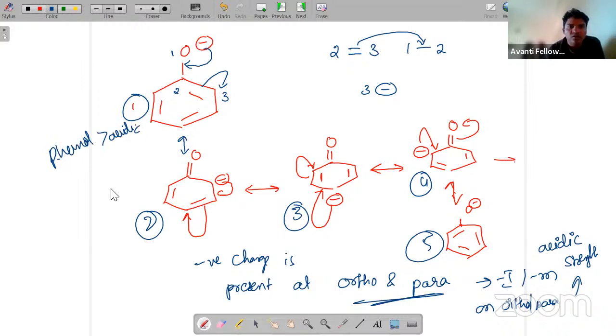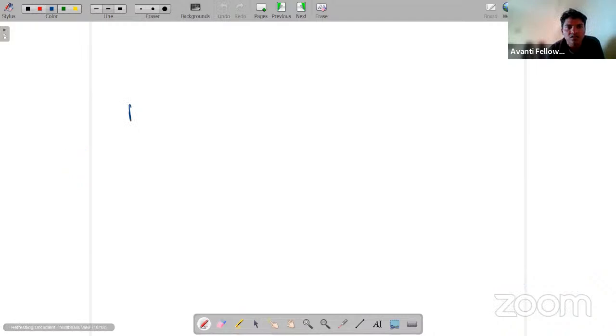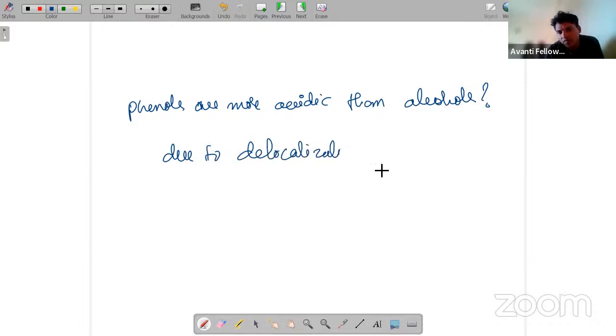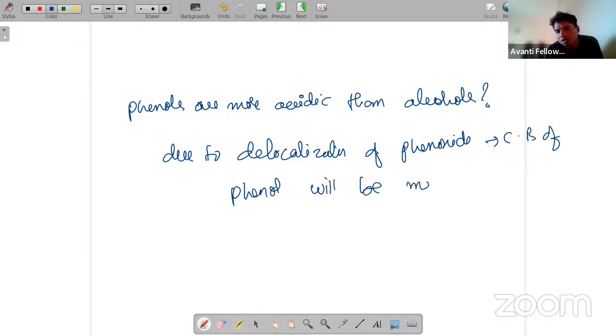So why are phenols more acidic than alcohols? Due to delocalization of charge in the phenoxide ion. So the conjugate base of phenol will be more stable, we can also write, due to the resonance.